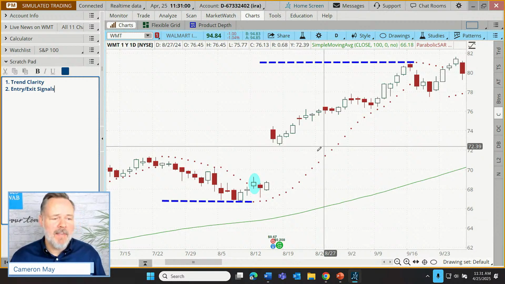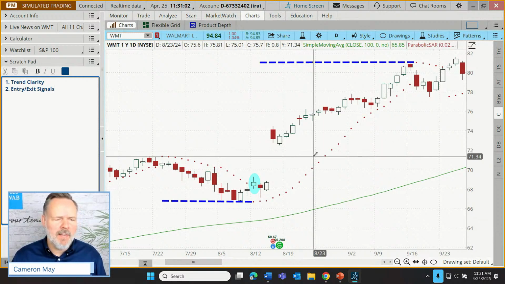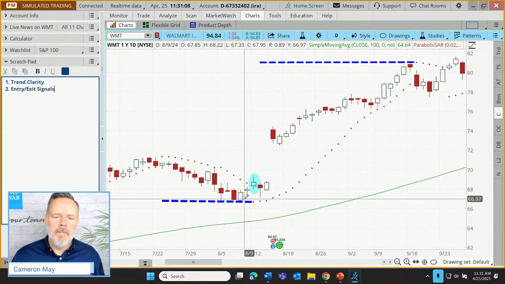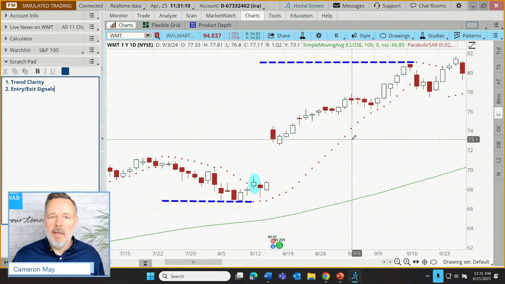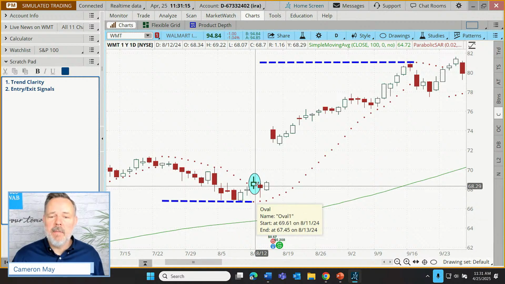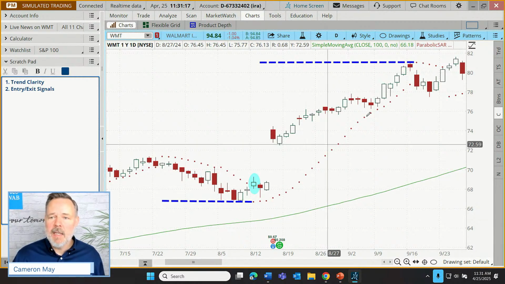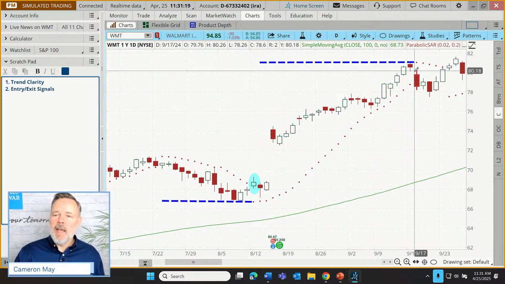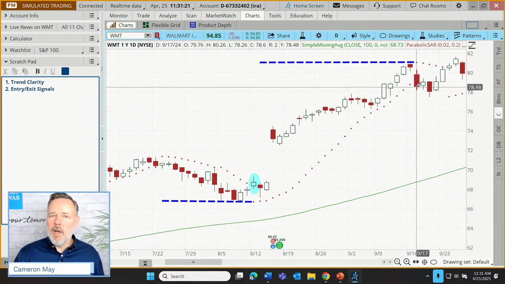Oh, Jay Richardson says, when price is moving up, do you use it as a stop loss? You're getting ahead of me, but yeah, as a spoiler alert, that's number 3. So, trend clarity, trade signals. The entry signal is price moving above the first dot. The exit signal is actually price moving down below a dot.